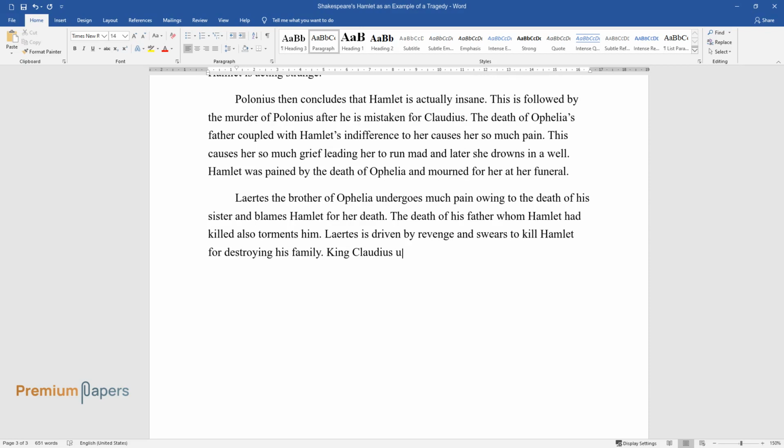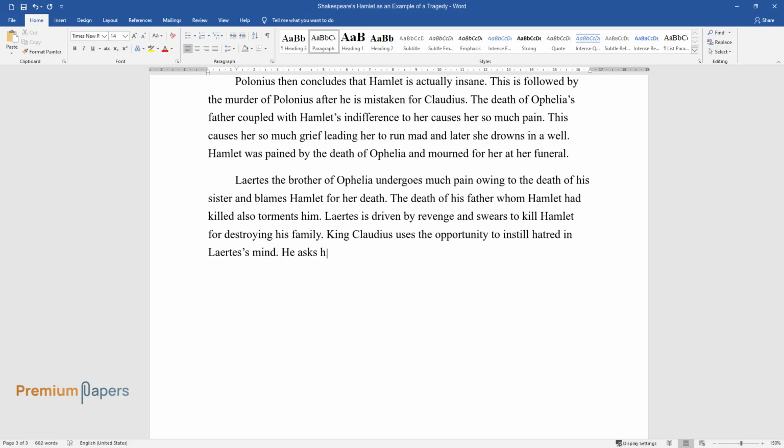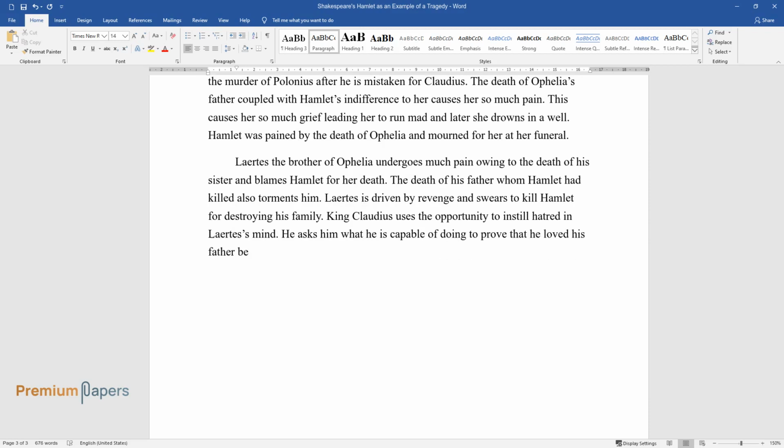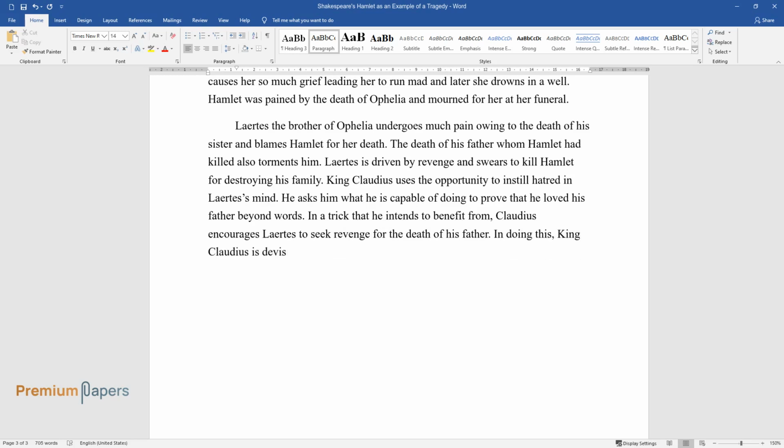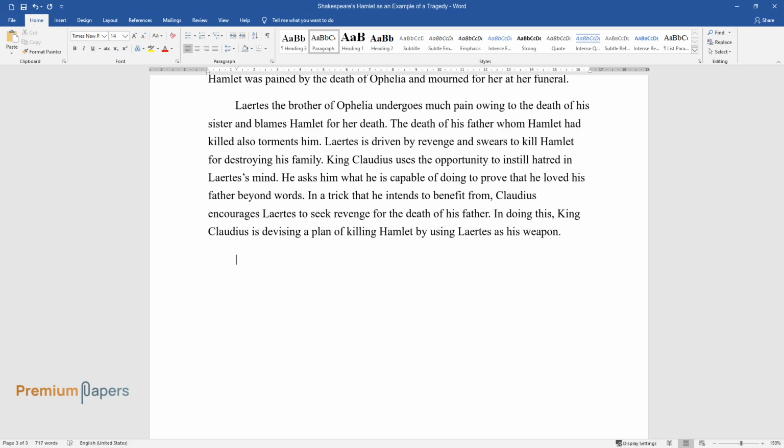King Claudius uses the opportunity to instill hatred in Laertes' mind. He asks him what he is capable of doing to prove that he loved his father beyond words. In a trick that he intends to benefit from, Claudius encourages Laertes to seek revenge for the death of his father. In doing this, King Claudius is devising a plan of killing Hamlet by using Laertes as his weapon.